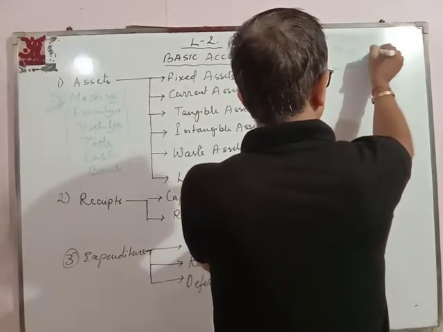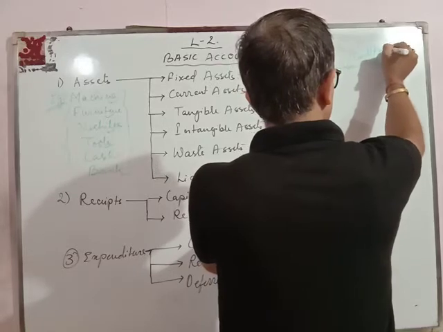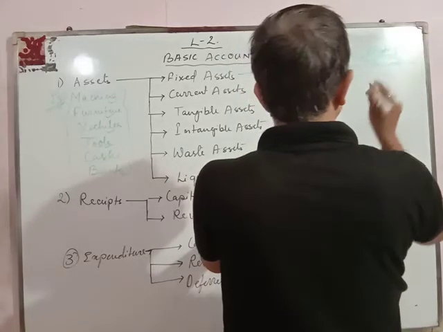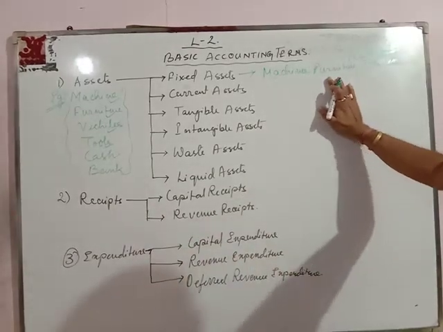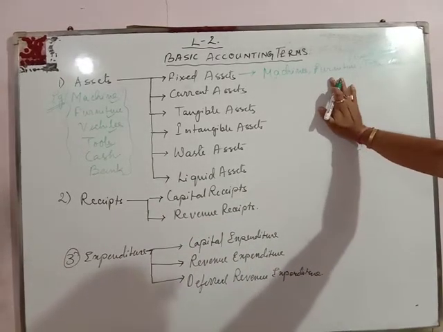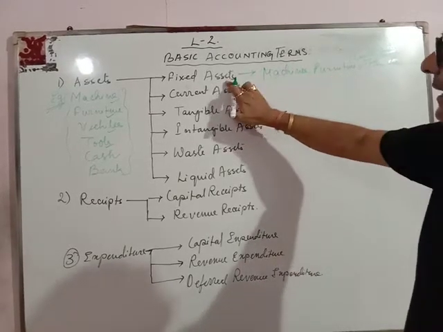Here plant means factory. These are the things which a businessman buys and uses for a longer period of time. So this is known as fixed assets.